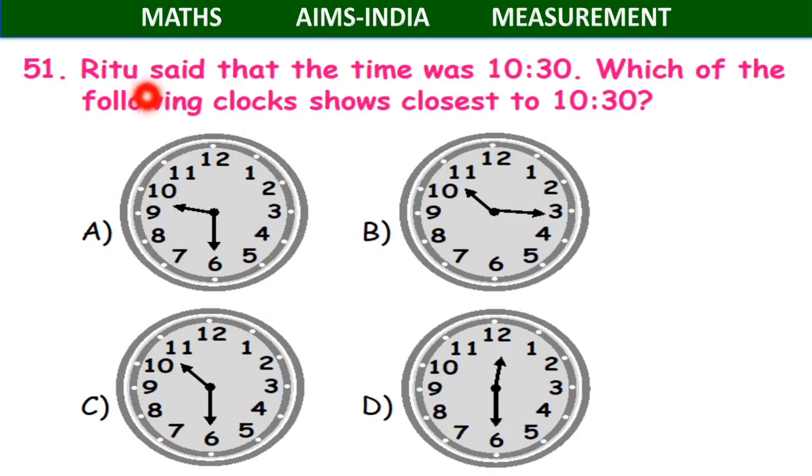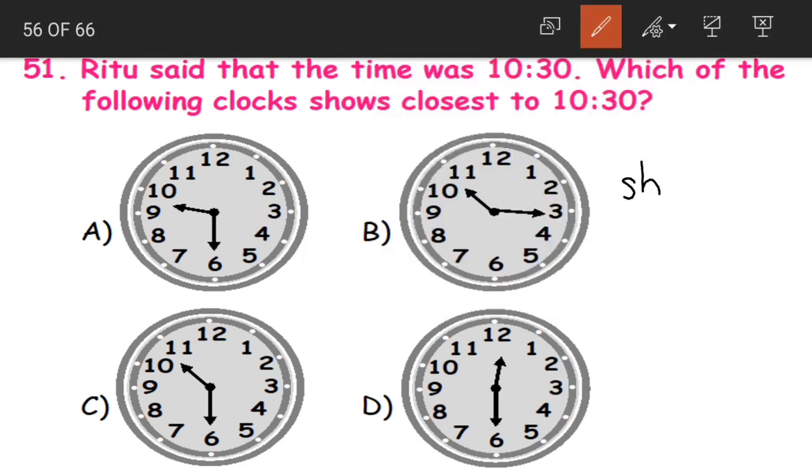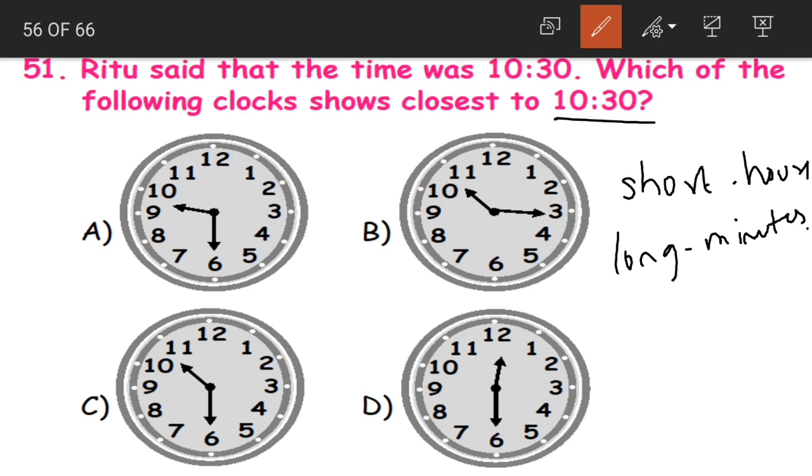Now coming to question number 51. Ritu said the time was 10:30. Which one of the following clocks shows closest to 10:30? Now if you remember, what did we learn? We learned that the short hand is our hours hand and the long hand is our minutes hand. Yes or no? So from 10:30, what is hours and what is minutes? 10 is for hours, 30 is minutes.